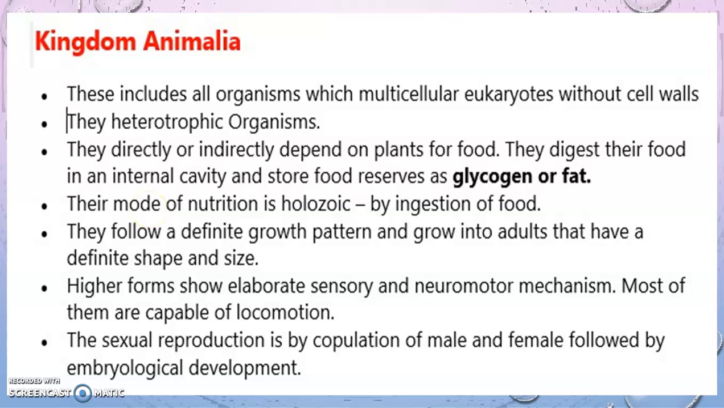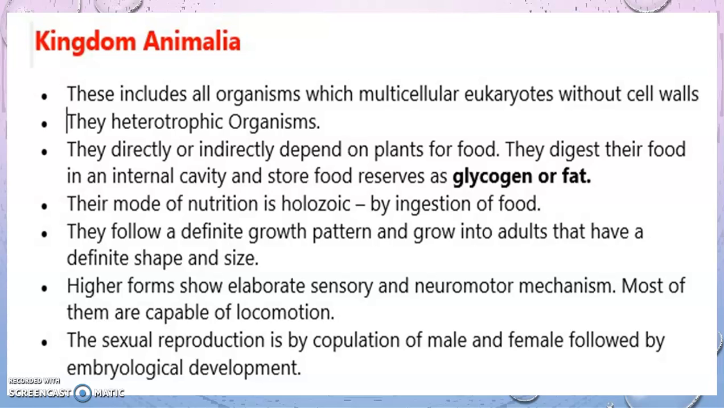That means they cannot make their own food, and the food that is reserved in them is in the form of glycogen inside their body. The mode of nutrition is holozoic. That means they ingest their food through their mouth or with the help of pseudopodia, and digestion occurs inside the body.